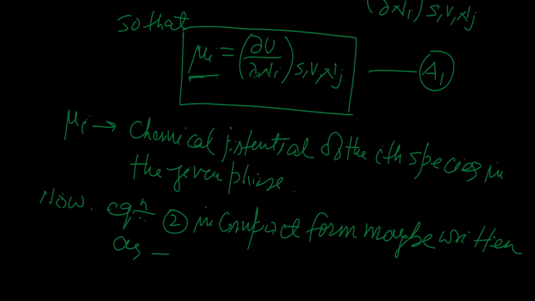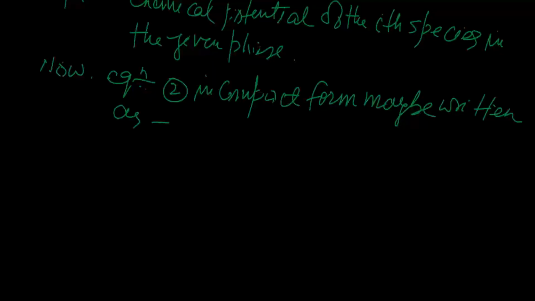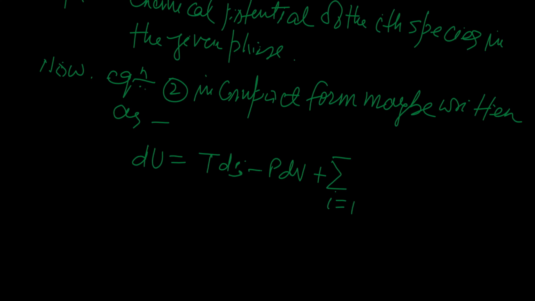We will write it as dU equal to T dS minus P dV plus summation over i from 1 to n of mu i dn_i.